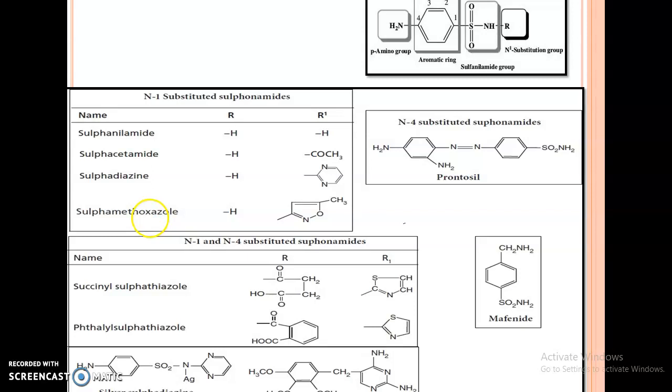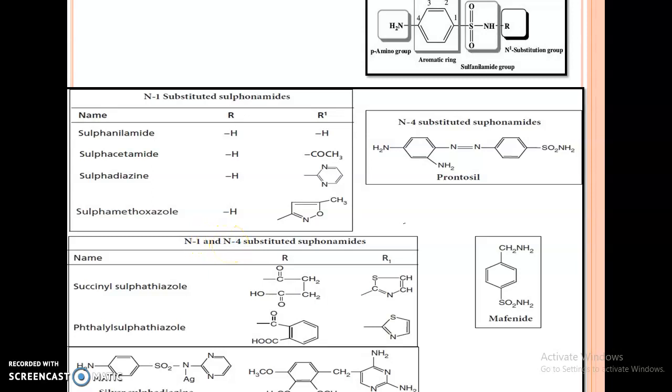Next class is N4 substituted sulfonamides. N4 means there is substitution at the 4 position. If, on the basis of chemical classification, any group is substituted at the N4 position, then it is called an N4 substituted sulfonamide. Example: Prontosil.